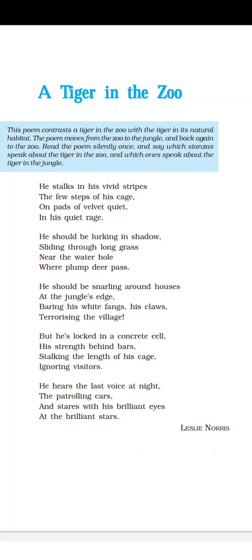Then there is another figure of speech, that is onomatopoeia. What is that? Using words which denote sound.